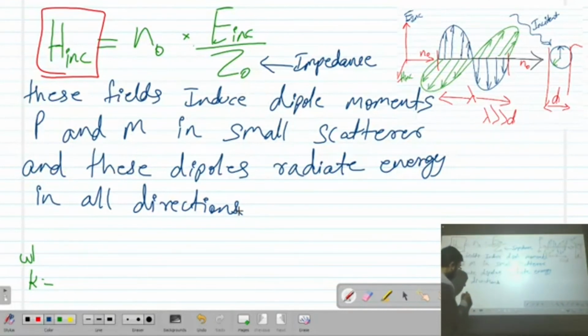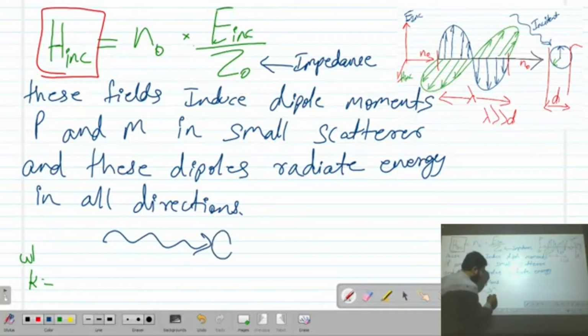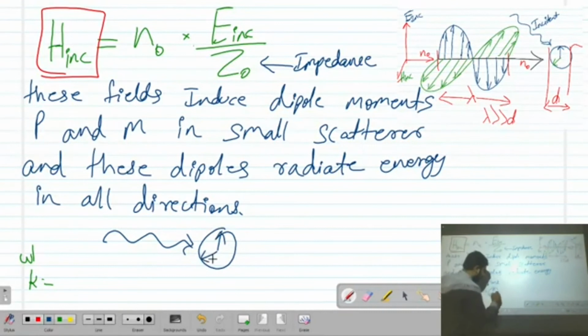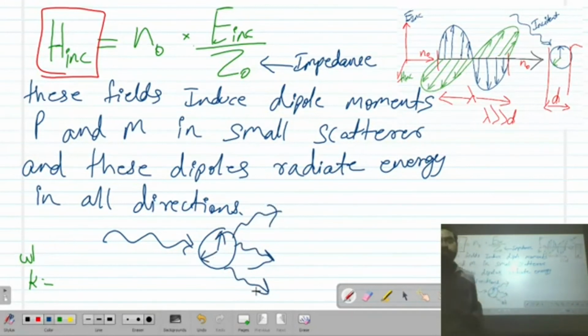As we have seen, it will come like this. We will have electric field and magnetic field. You will have induced dipoles of electric and magnetic field, and they will radiate in all directions.